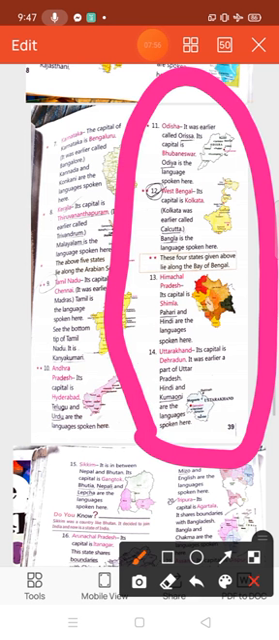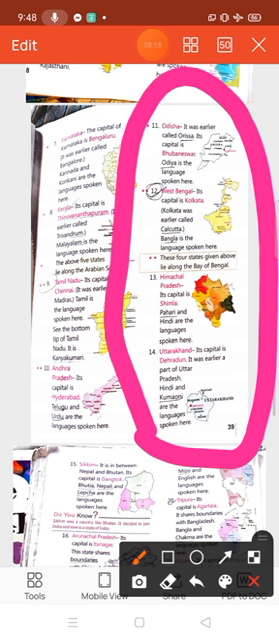Himachal Pradesh, its capital is Shimla. Pahari and Hindi are the languages spoken here. Number 14, Uttarakhand. Its capital is Dehradun. It was earlier a part of Uttar Pradesh. Hindi and Kumani are languages spoken here.